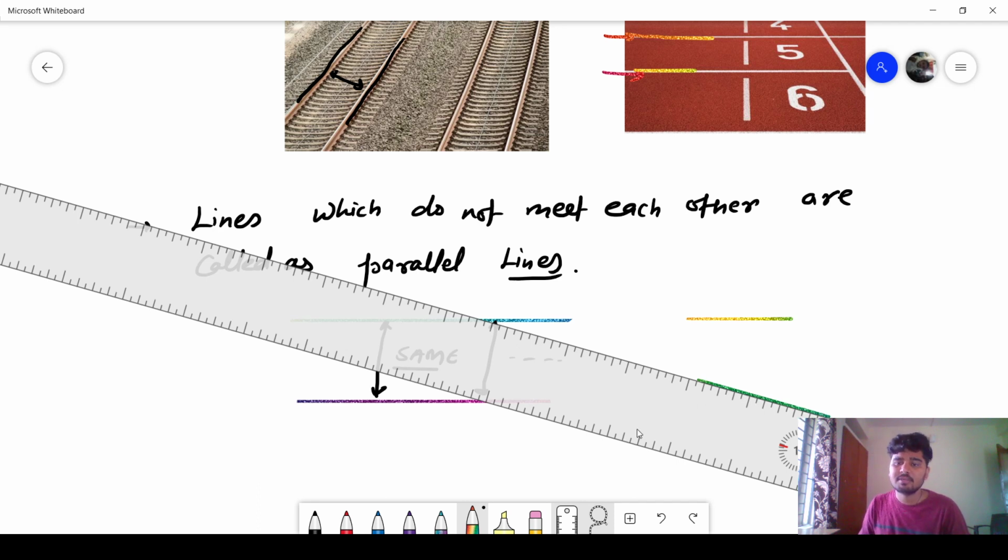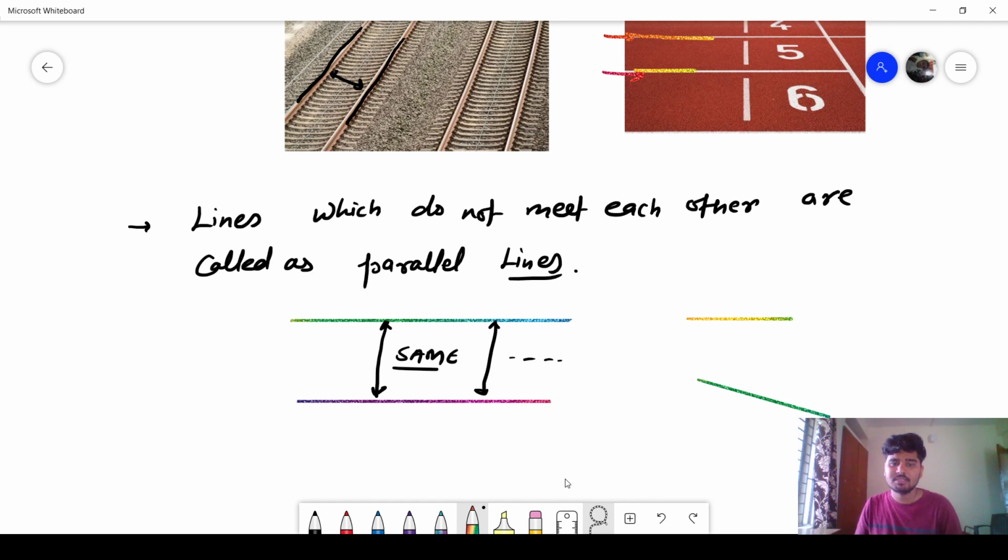Sir, you will say these are parallel lines, but these are not parallel lines. If I increase them this way, somewhere they will meet, somewhere they will cross each other. So these are not parallel lines. Parallel lines means the distance between them will always be the same.